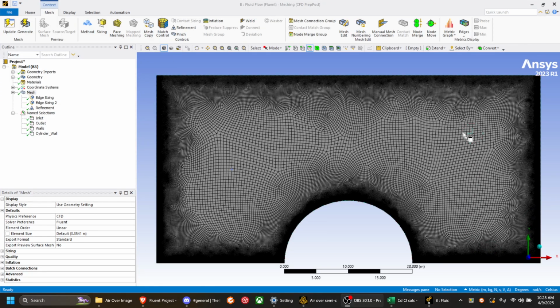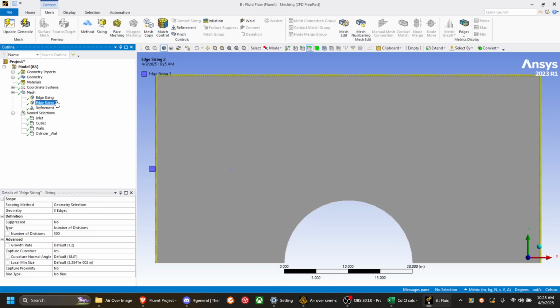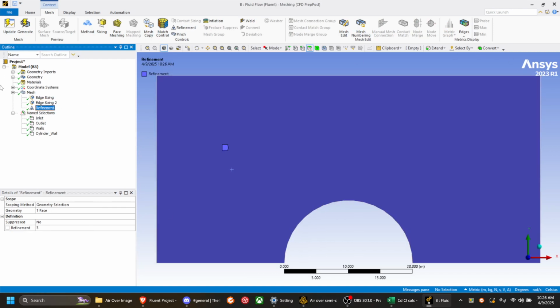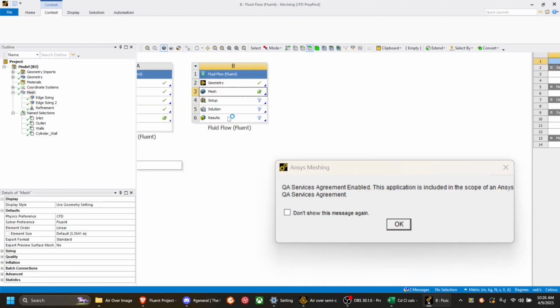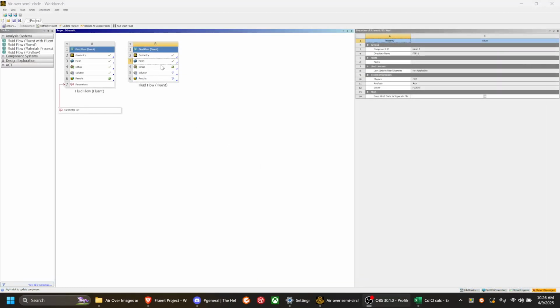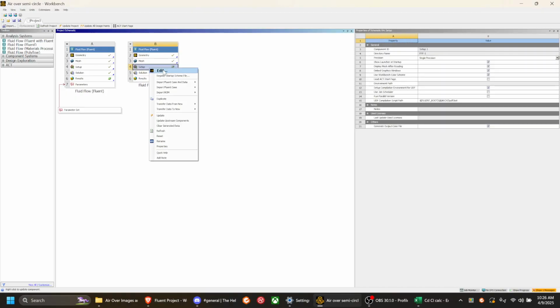Alright, we have finished the meshing process. So that's what the 300 on the bottom, 200 on the top, and the refinement of 3 turns out as. And I think that's pretty decent, so we click update to make sure that that goes back to the actual Fluent up here. We can close that. We'll take a moment to understand what's going on. There it is. Then we go to setup.